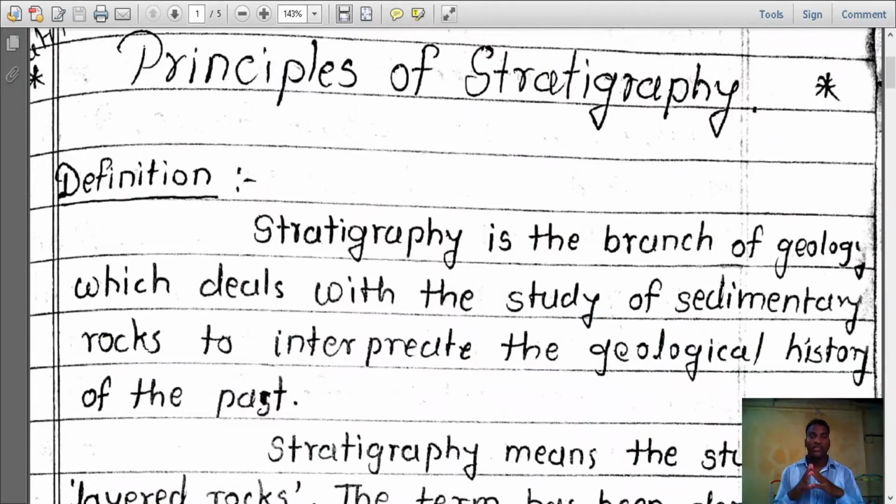Stratigraphy is the branch of geology which deals with the study of sedimentary rocks to interpret the geological history of the past. Why? Because only sedimentary rocks are capable of preserving the geologic history in the form of fossil records. So, stratigraphy is the branch of geology which deals with the study of sedimentary rocks, or layered rock.